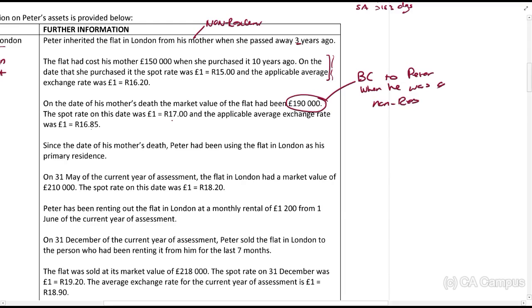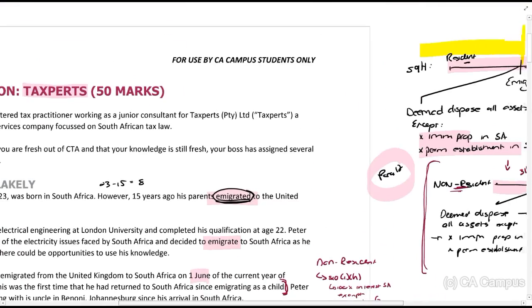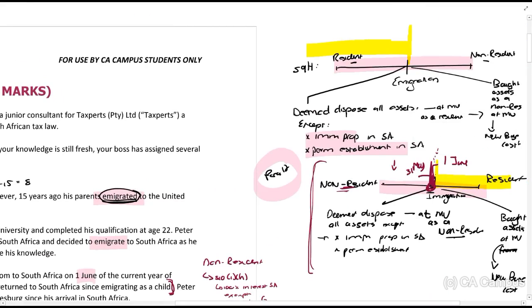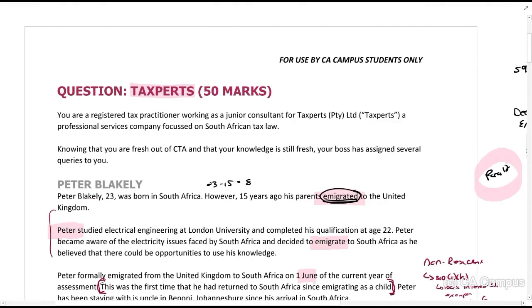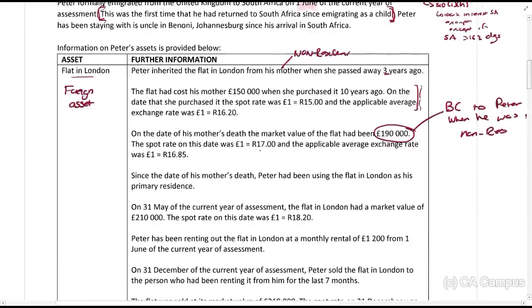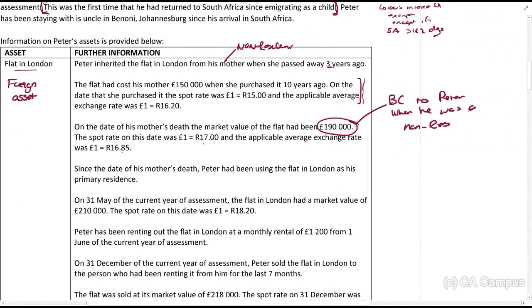If you apply South African tax law to that concept, for this period when he's a non-resident, that is the base cost. But that has no impact on us. I'm just pointing it out to you. We would use that logic in South African terms because you use the market value of the asset being inherited, but there's no application here for us. Still foreign non-residents, foreign property.